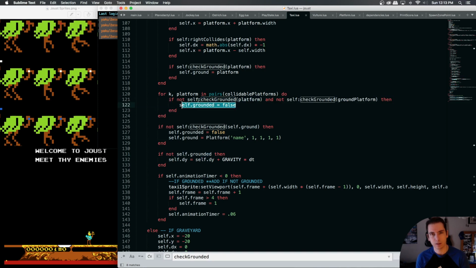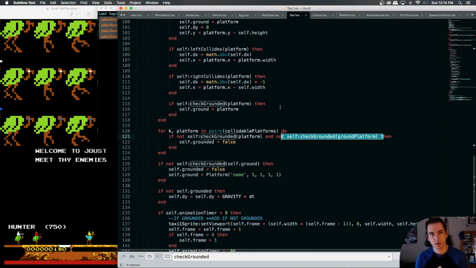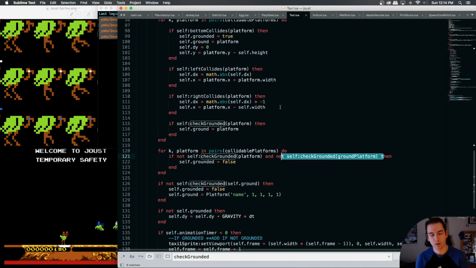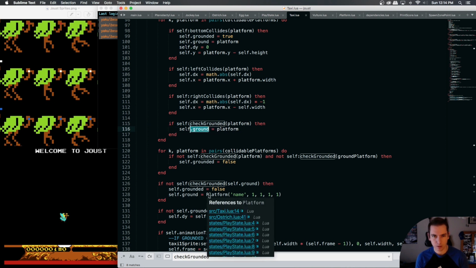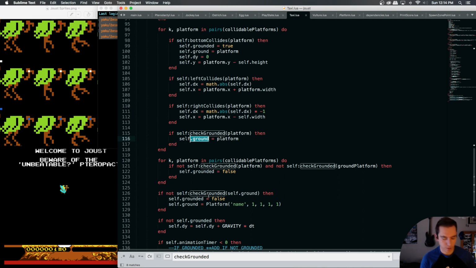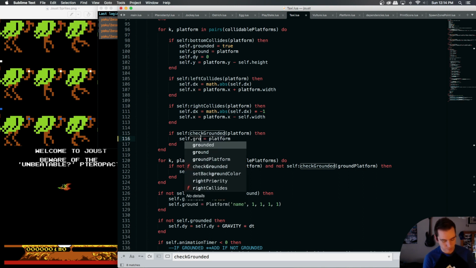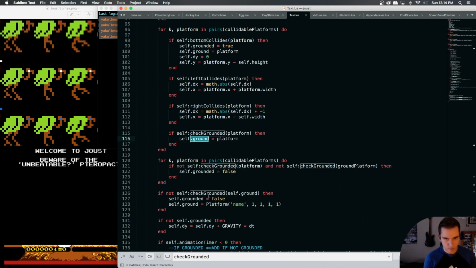So that means this function, see, look. Okay, so yeah, this is where we're assigning that platform to our dot ground, but then where do we actually use that?